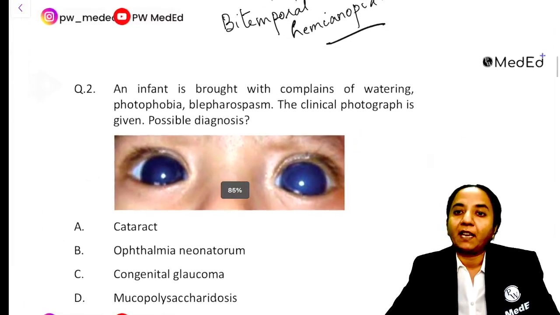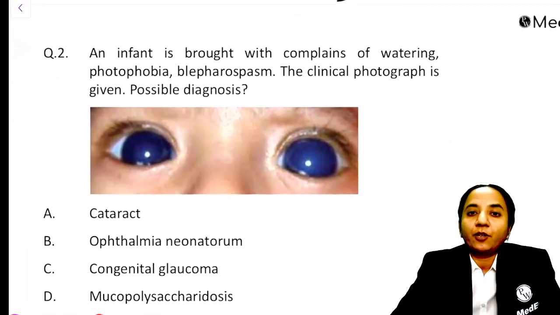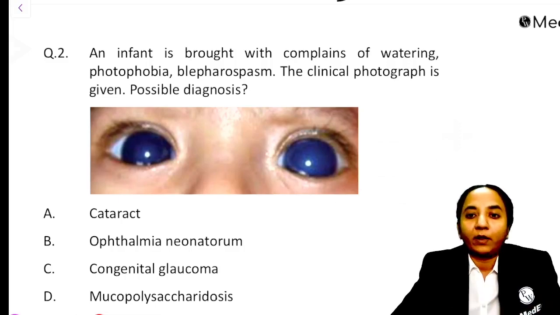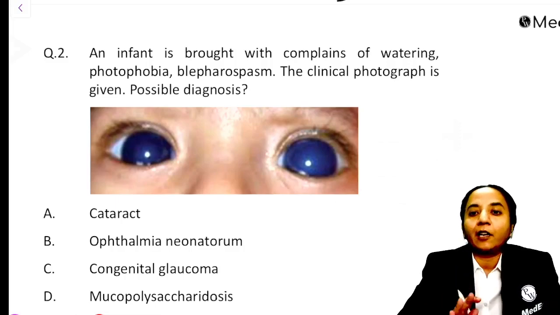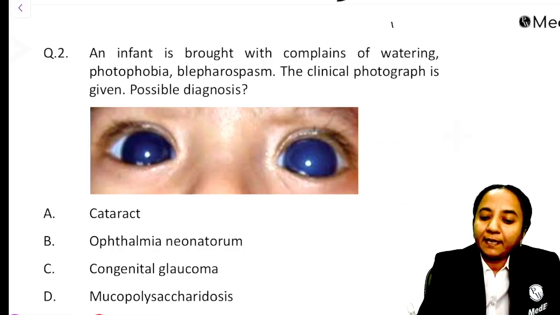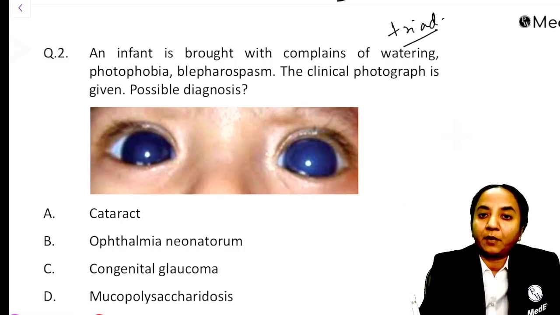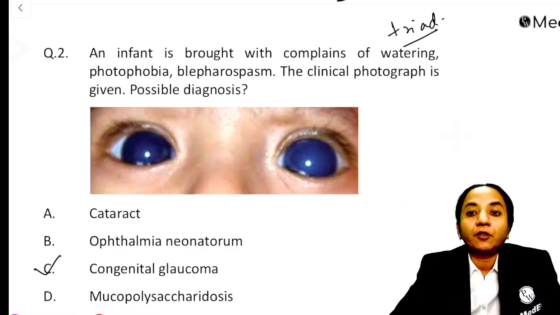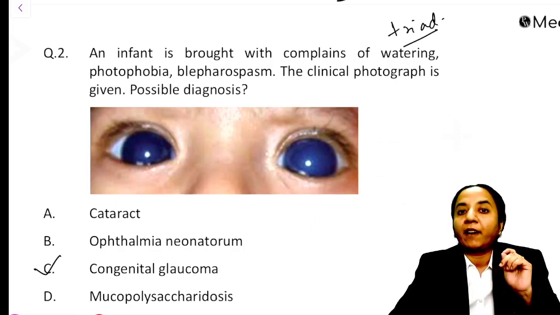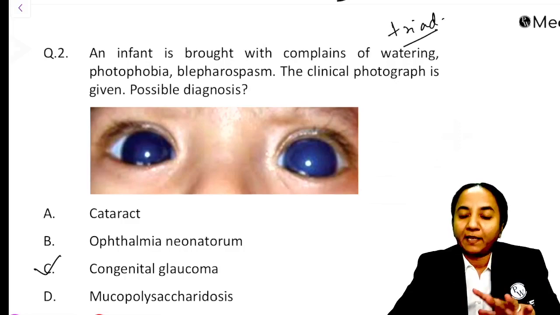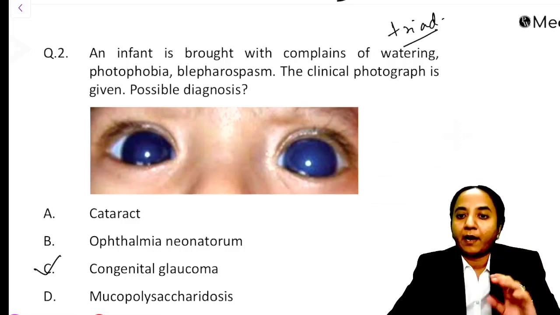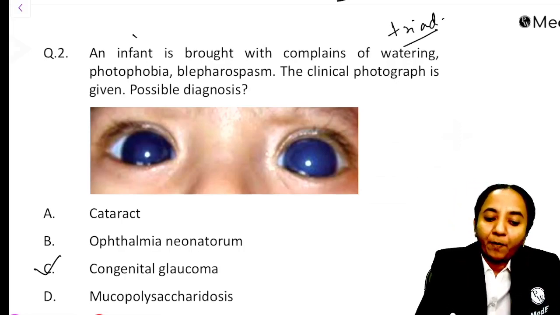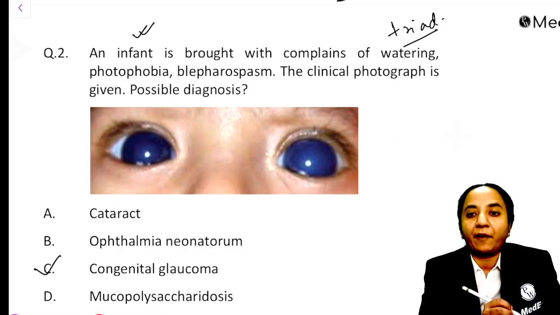This is also again a very commonly asked question. A patient is brought to us with watering, photophobia and blepharospasm. Now I'm not sure whether all these three words were given in the question, but the clinical photograph was given. So see, this is the triad of symptoms. Like, what is the triad of symptoms in congenital glaucoma? All of you would have understood that the answer to this is congenital glaucoma. So the triad of symptoms is lacrimation, that is watering, photophobia and blepharospasm. Sometimes in the question they mention the whole triad, sometimes they don't, they will mention one or two things. But they will always say that it's a baby, it's an infant, and this kind of a photograph is given. What do you see here?